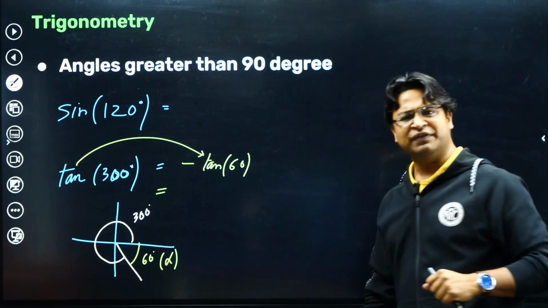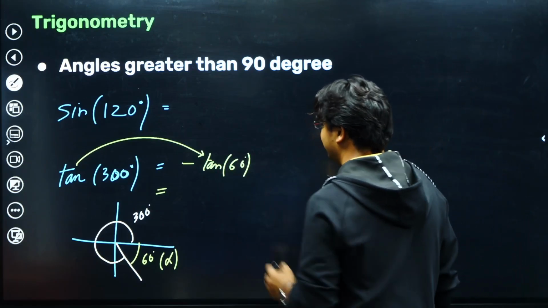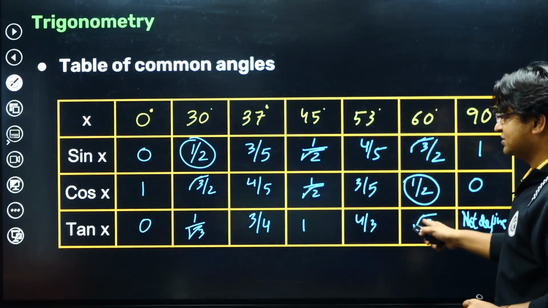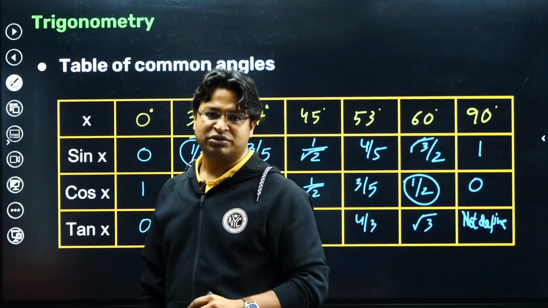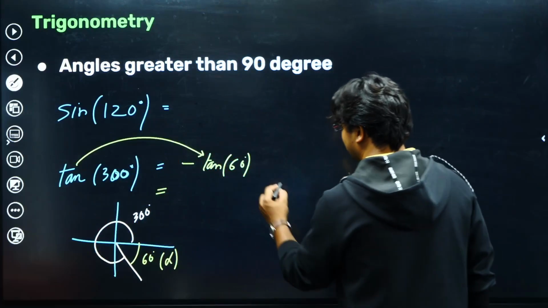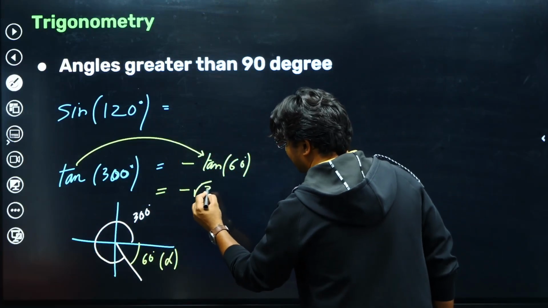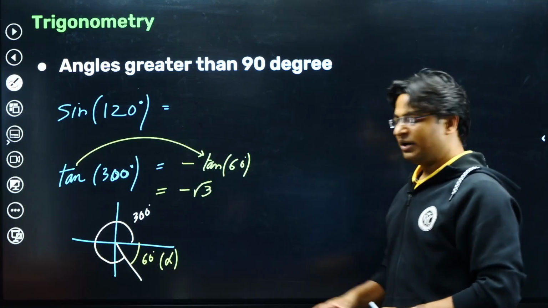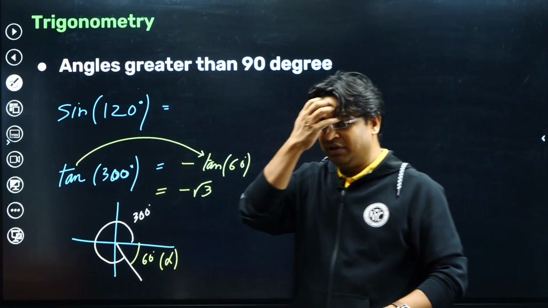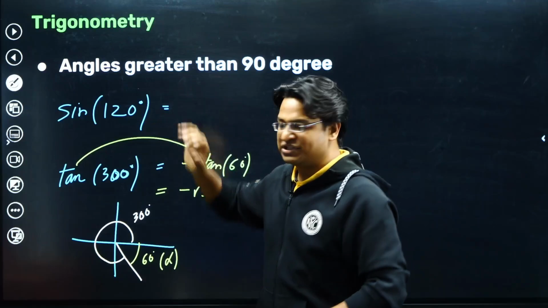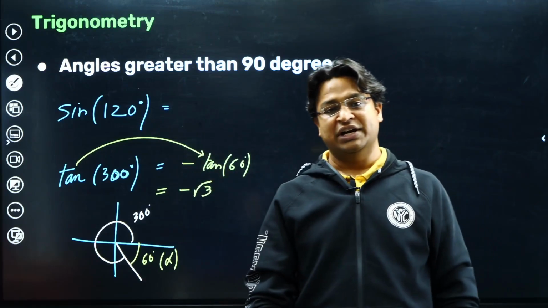Now, do we know the value of tan 60 degree? Yes, we remembered that it was root 3. So you can substitute that value here. So minus root 3 will be the answer. So we were able to find the value of tan 300 using the rules. Now I would suggest that you guys try sine 120 degree.